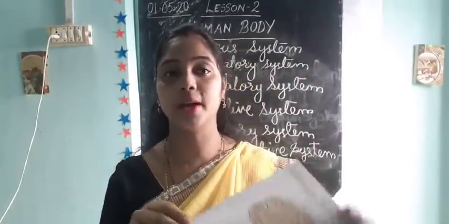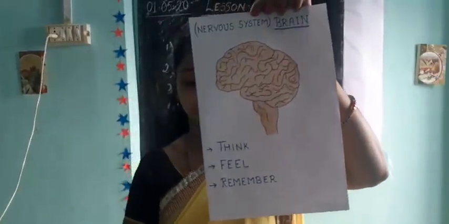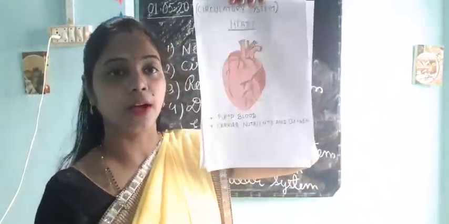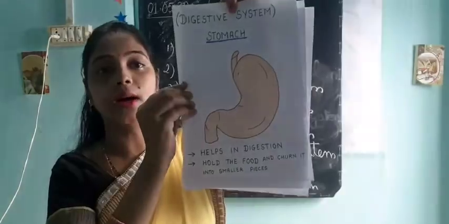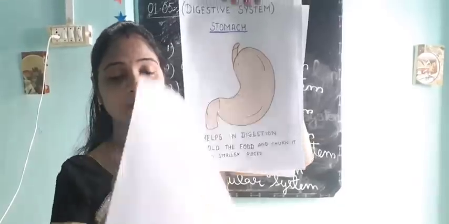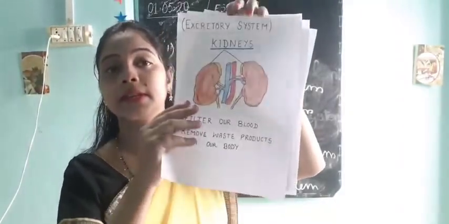Once again, one by one you can see: brain, then heart, then stomach, then intestine, then kidney.